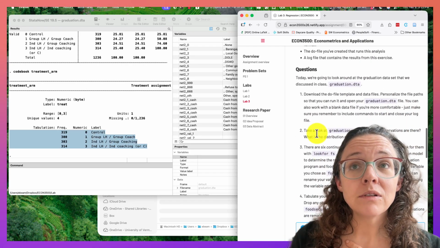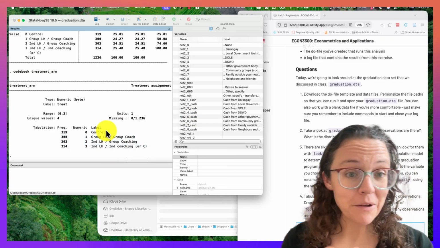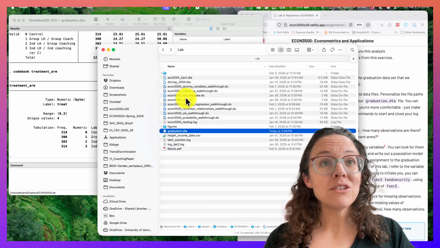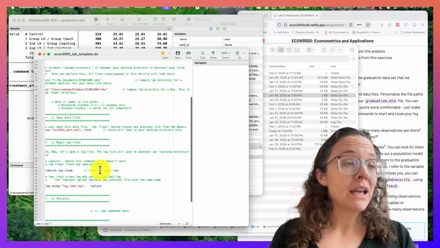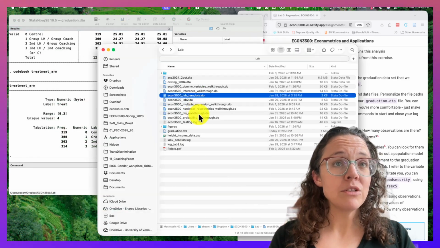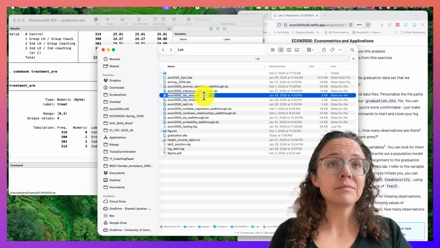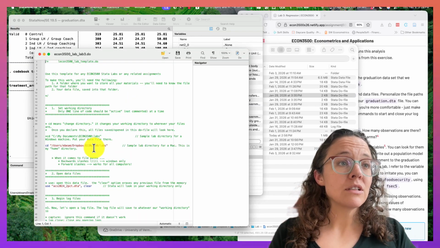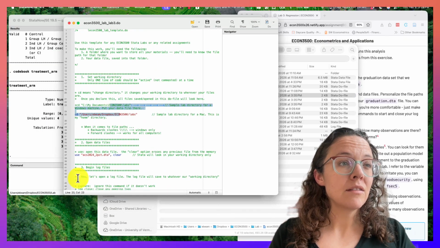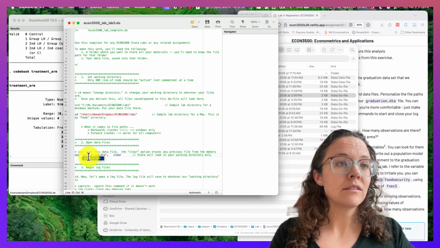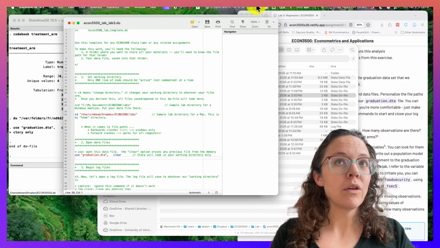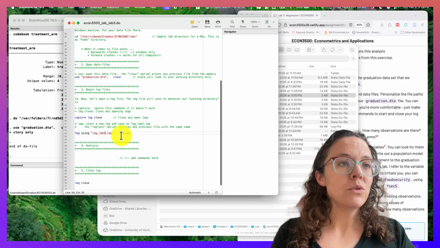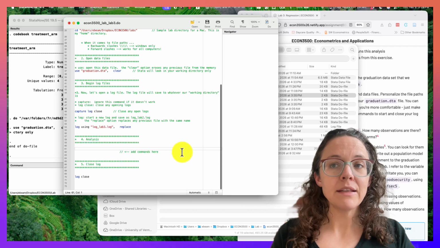What you're going to do, I recommend, is rather than just messing around in the command window, you want to go back to your template, open it up. You might have your old lab in here. That's fine. What I would do is I would just duplicate it. And then I would just start deleting the things you don't need. We still need that directory. We want to use our new file. Remember, you can run one line at a time, or you can run the whole thing. You want to have a new lab log that's just for us, and then put our commands in here.